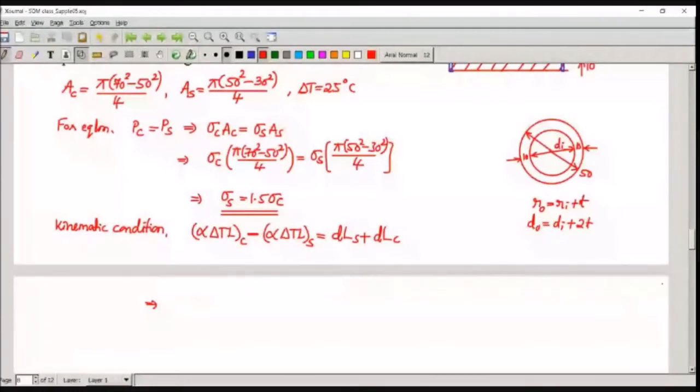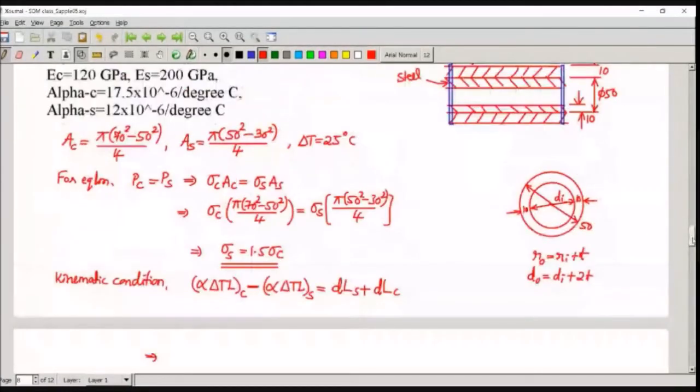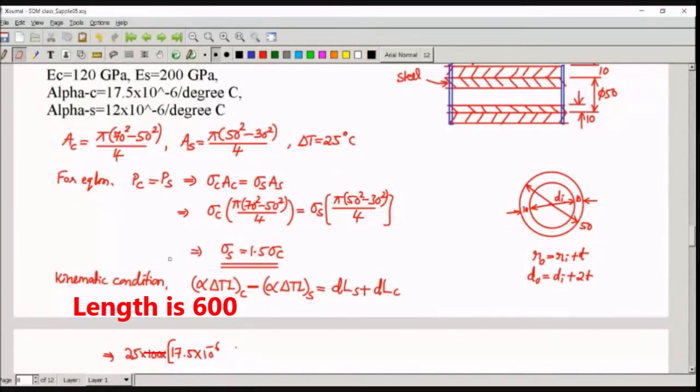Alpha of C is given by 17.5 into 10 power minus 6. Delta T is common, so I can write it outside. It is 25 into L of copper. L of copper and L of steel is same here, 600 mm. So 600, that also I can take it outside. 600 is the length, 25 is delta T. Alpha C minus alpha S, 12 into 10 power minus 6 is equal to, see, DLS is nothing but sigma S LS by ES, and this is nothing but sigma C LC by EC.